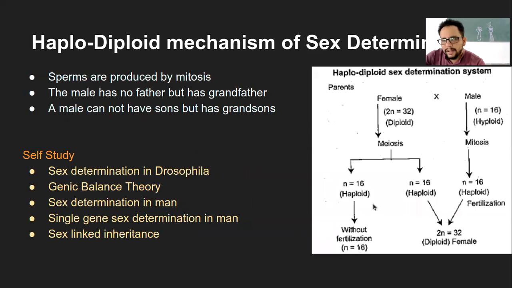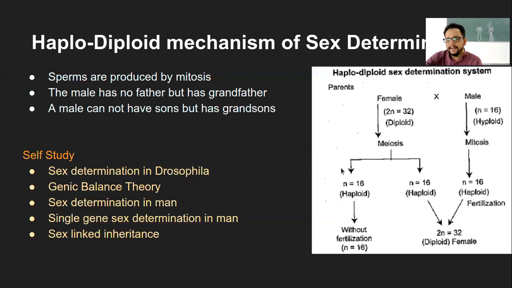So that is the haploid diploid mechanism, which is just depicted here. So female, which has 32, which is diploid, and male, which has 16, which is haploid, spelling is wrong here. The female will undergo meiosis to produce haploid eggs. The male will undergo mitosis to produce haploid sperms. Now, if the haploid egg and haploid sperm fuse, it will form a diploid female.